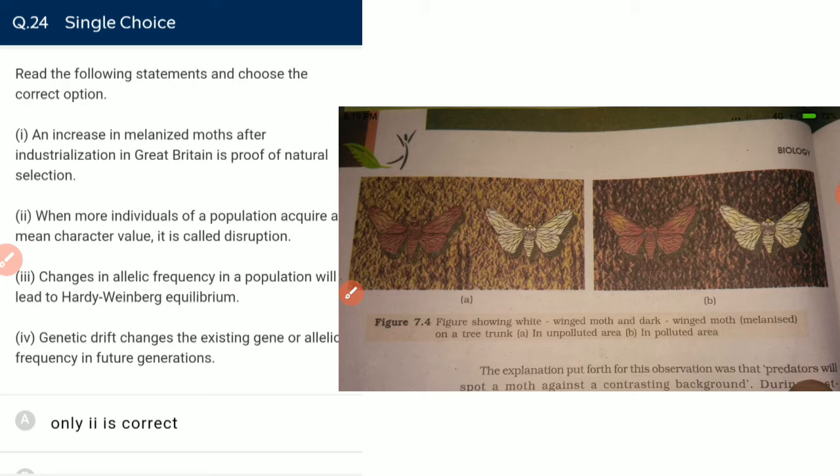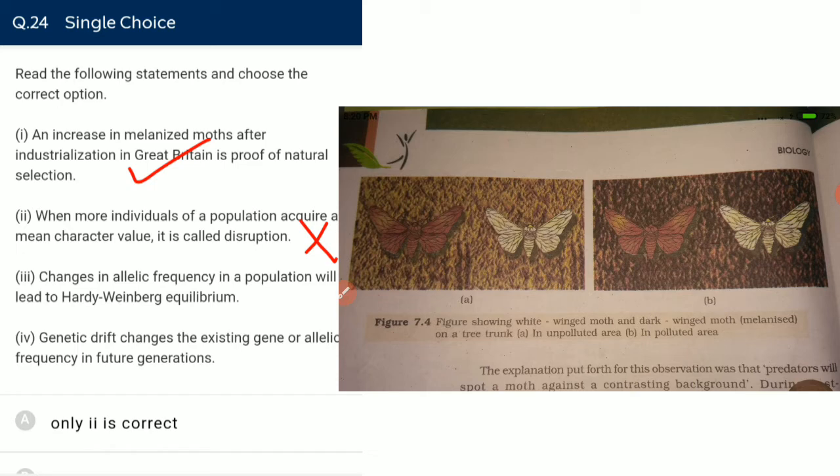Read the following statements and choose the correct option. An increase in the melanized moth after industrialization in Great Britain is a proof of natural selection. Yes, it is correct. When more individuals of a population acquire a mean character, then it is disruptive. No, it is not directional. If I see mean, it is stabilizing, not directional. Directional promotes one extreme character, but stabilizing promotes the mean character.